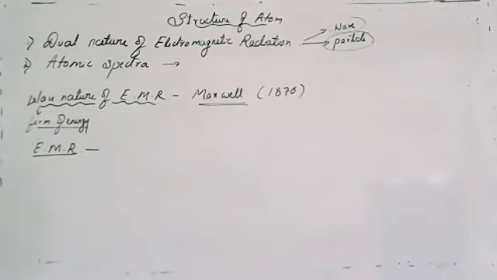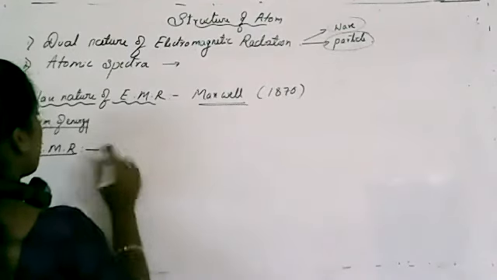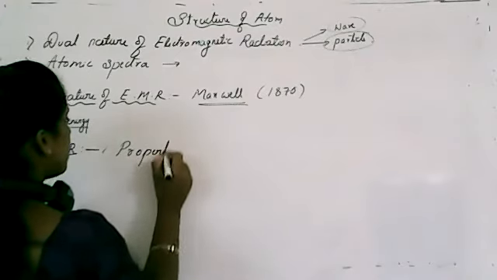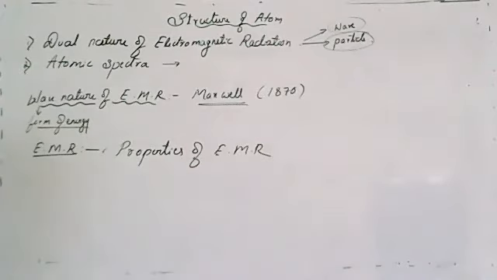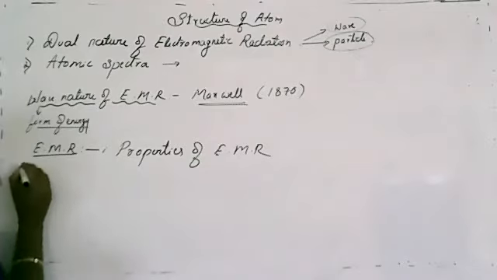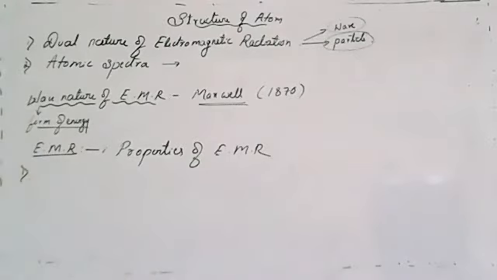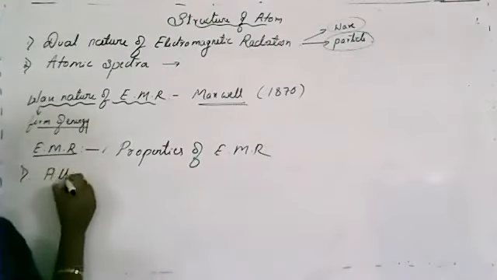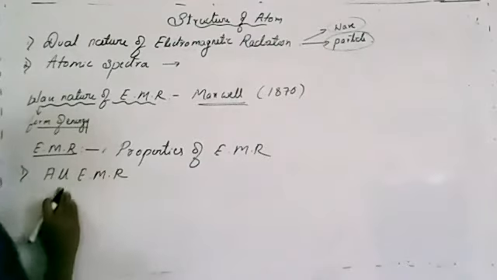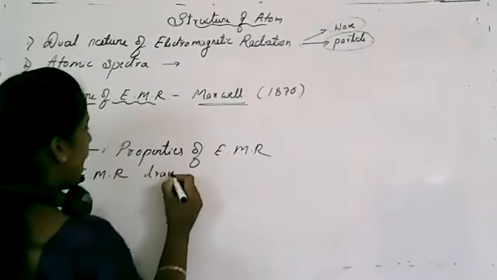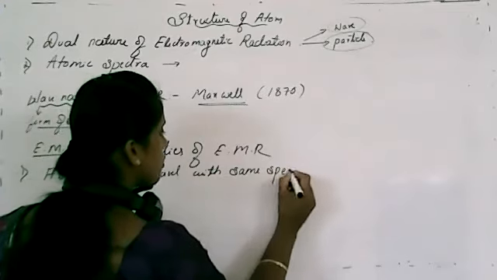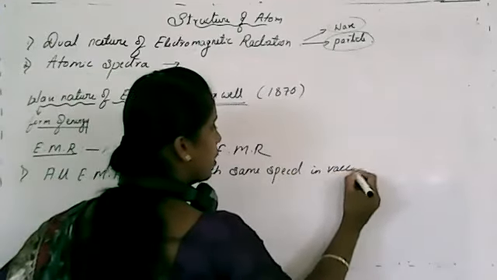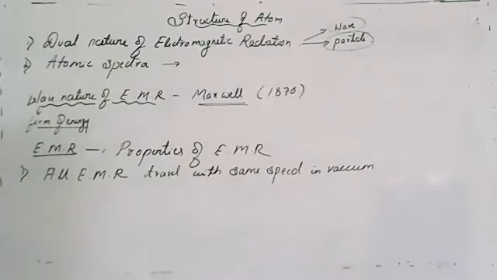So now the question: what are the characteristics or general properties of electromagnetic radiation? The first property is that all electromagnetic radiation travels with the same speed in a vacuum, the speed of light.